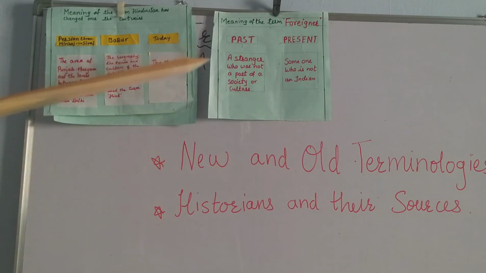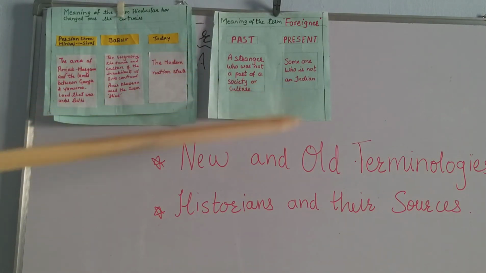Earlier, that means in the past. But at present, we say foreigner for someone coming from the USA or other parts of the world. So that term has also changed. And so many things here are referred to by the Persian people, where in the Persian language they say ajnabi for the foreigner, whereas in Hindi we say pardesi. Mostly we see in the movies Pardesi Babu. So pardesi means the person who is coming from outside that place, right? So historians have many terms that change.